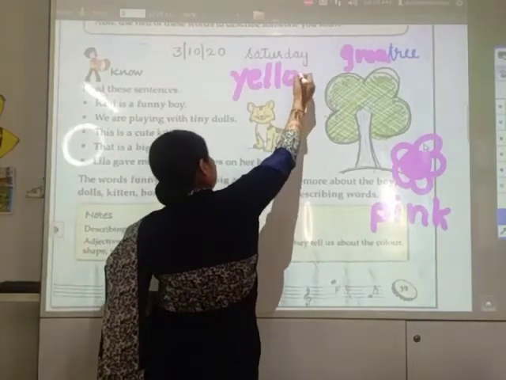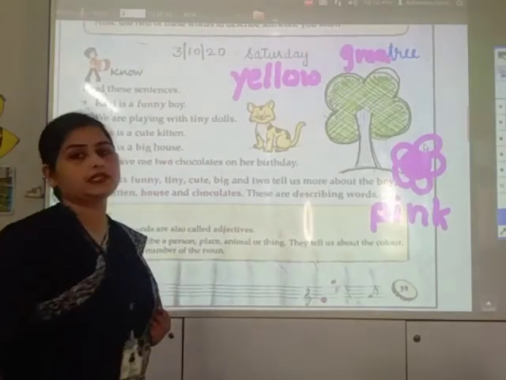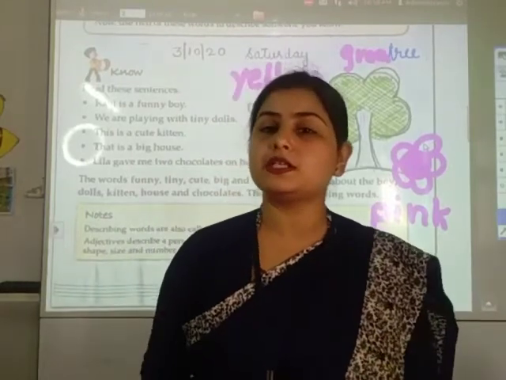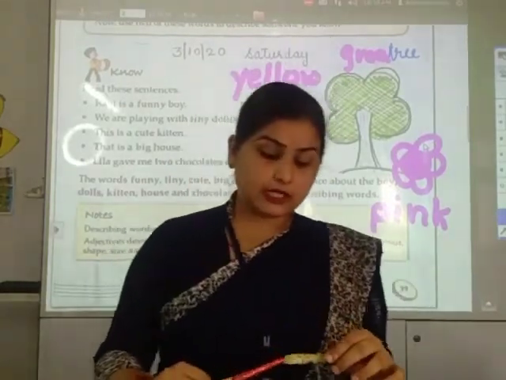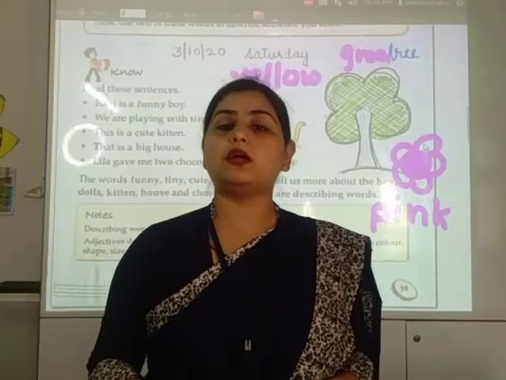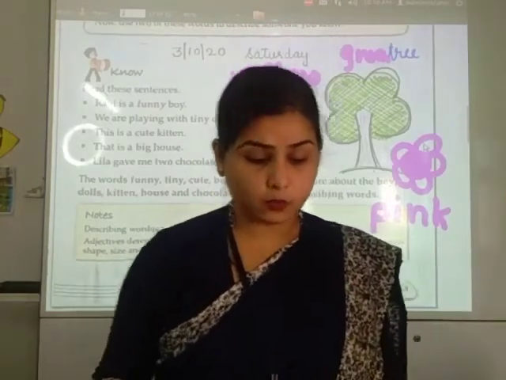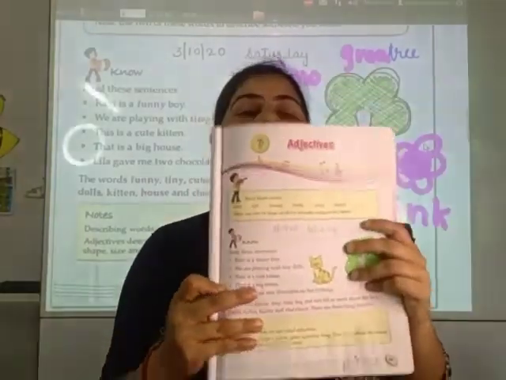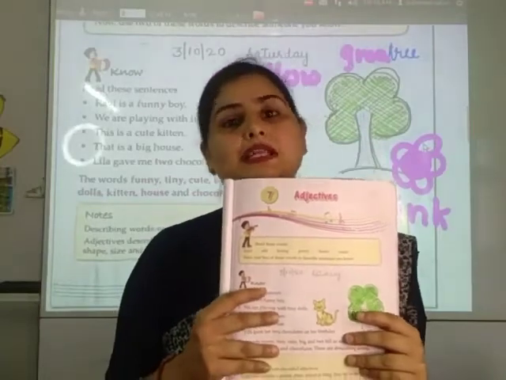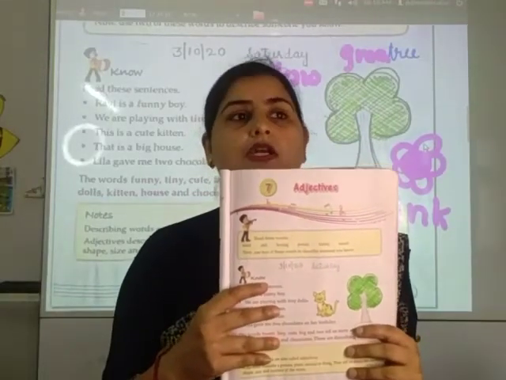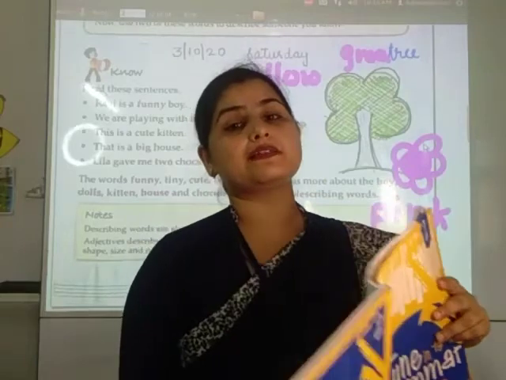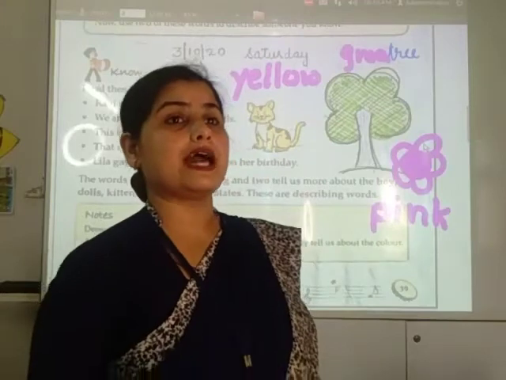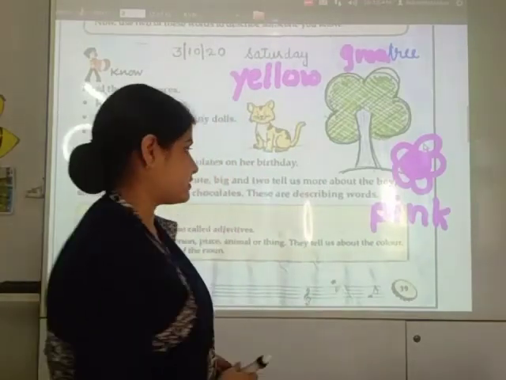That means we can describe any picture in terms of colors, and when we describe any picture, that particular word becomes the describing word. So here the chapter is about the same, that how and by which words can we describe different objects or pictures. Different objects और pictures को आप कैसे describe कर सकते हैं. Okay, and those describing words are called adjectives.